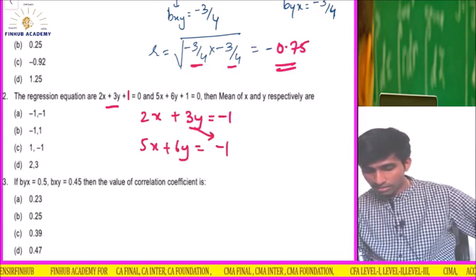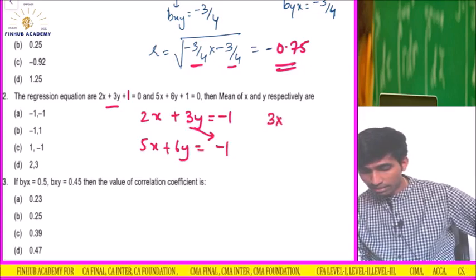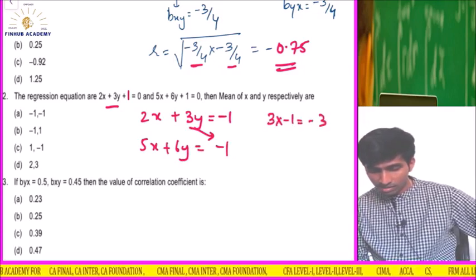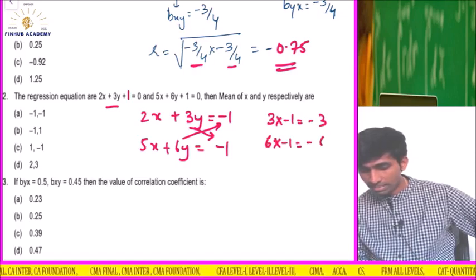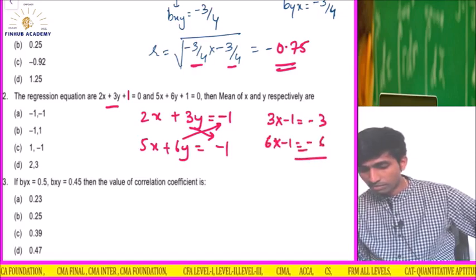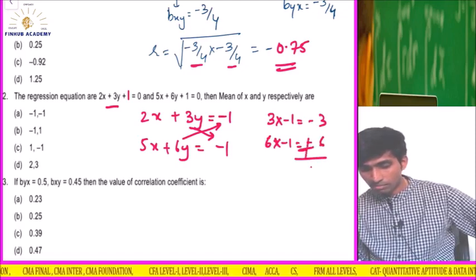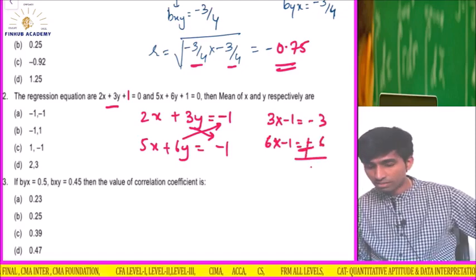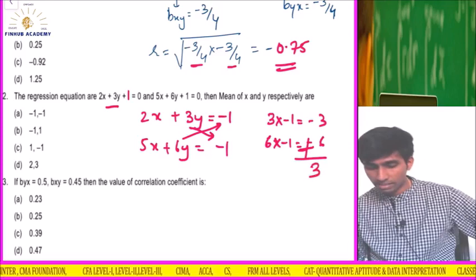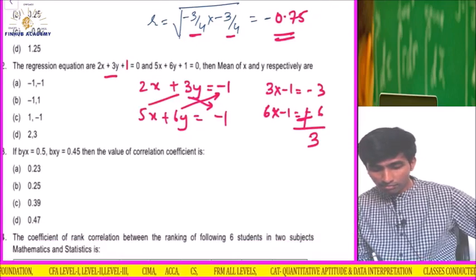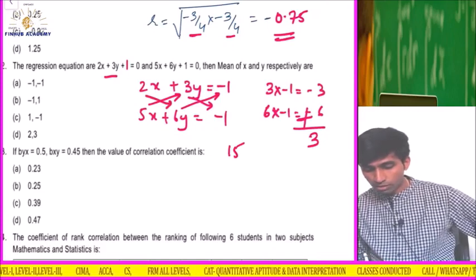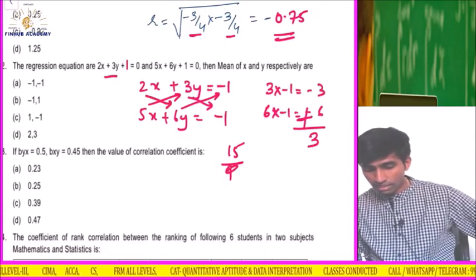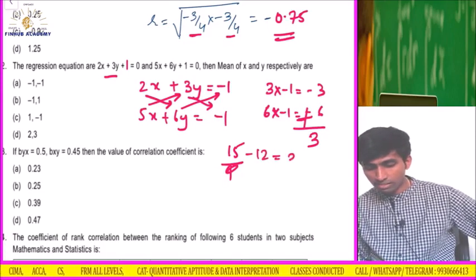I'll multiply this with this. So 3 into -1 becomes -3. 6 into -1 becomes -6. The difference of this, minus, becomes plus. I need to take the difference. So the answer is plus 6 minus 3, which is 3. Again 5 3s are 15 here, and here 6 2s are 12. I'll take the difference. So 15 minus 12 is 3.